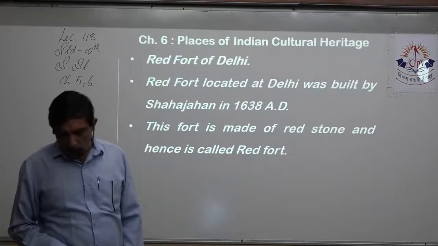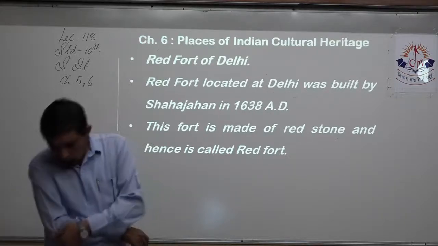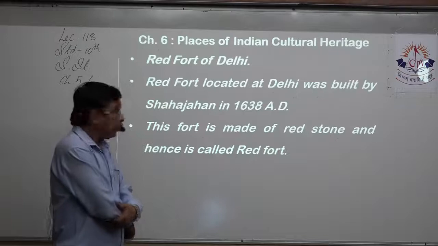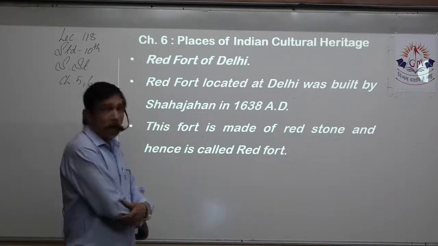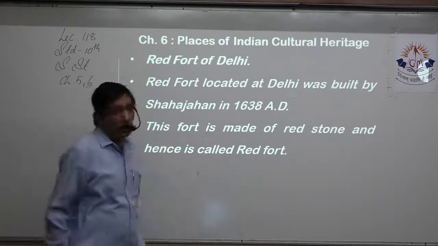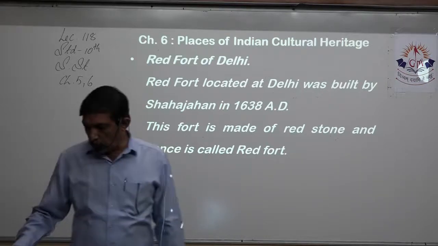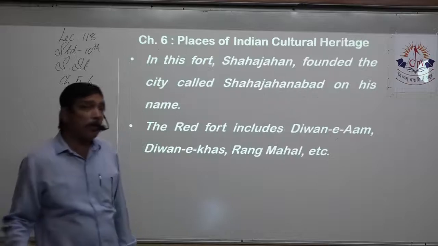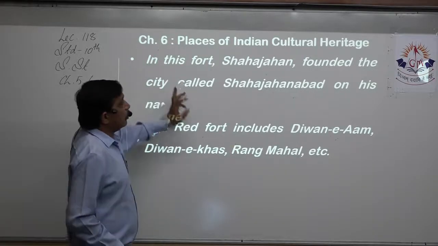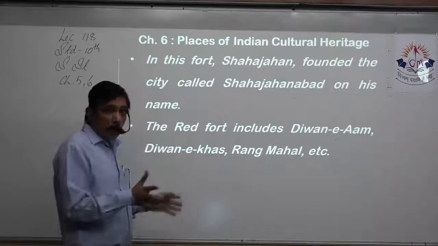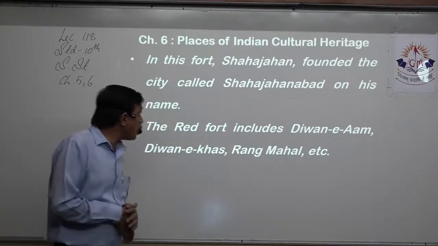Now we have the Red Fort of Delhi. The Red Fort of Delhi itself is a 3-mark question. It was built in 1638 by Shah Jahan. The fort is made out of red stone, and that is why it's called Red Fort. Because it's in Delhi, it's called the Red Fort of Delhi. We have another Red Fort in Agra also. Inside this fort, Shah Jahan founded a city called Shahjahanabad after his name.